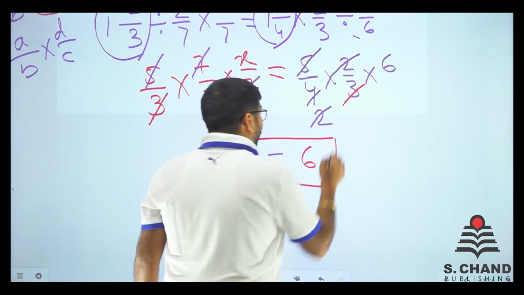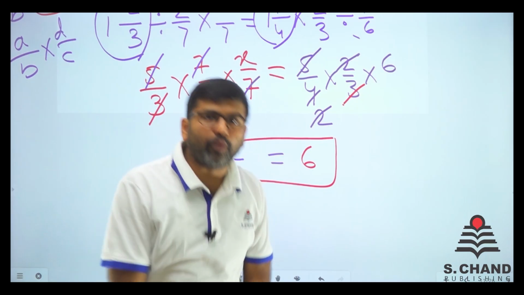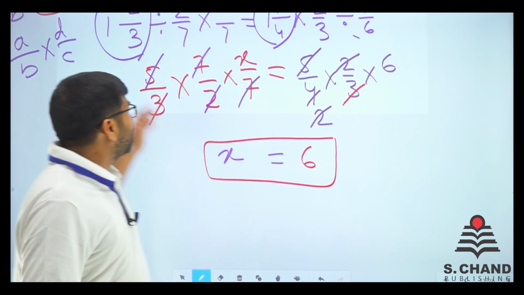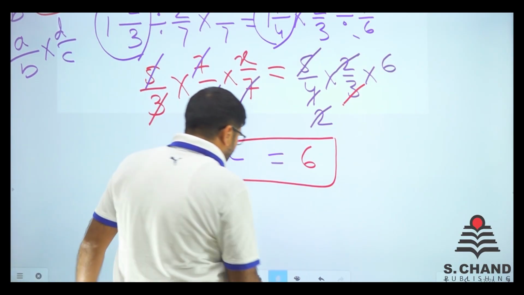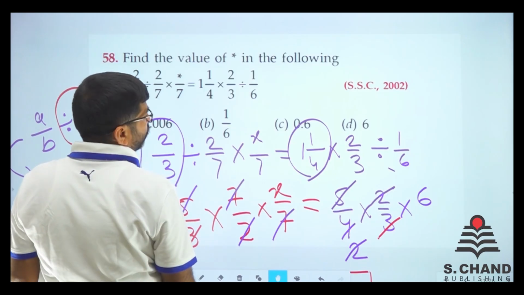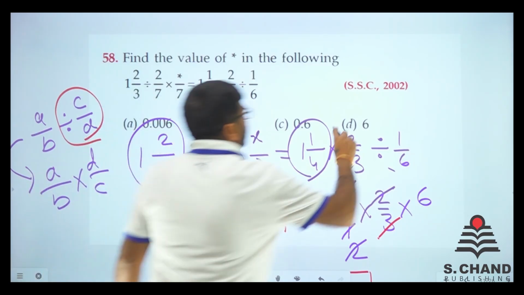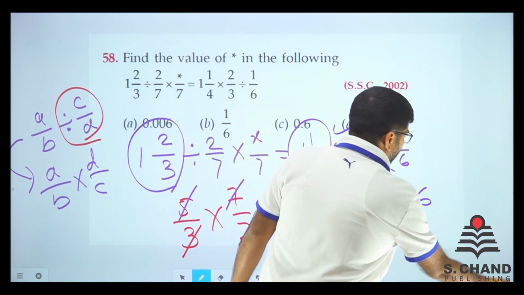This is why we call these types of questions simplification. Simply cut them and you get the simplified form. Is there any option x is equal to 6? Yes, we do have. The value of star is 6. We move on to the next question.